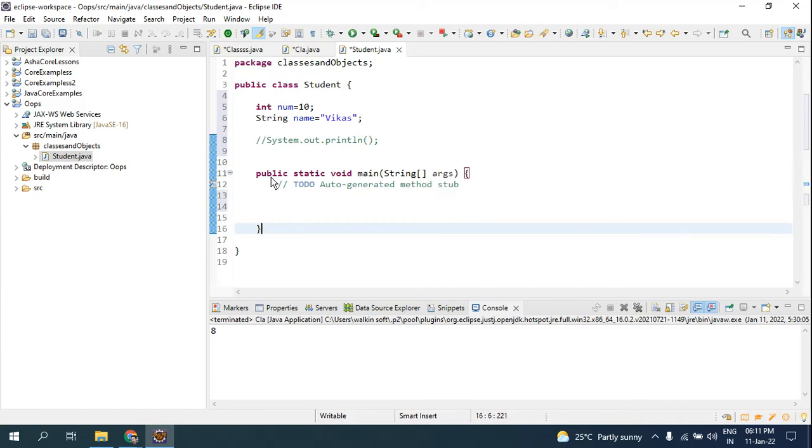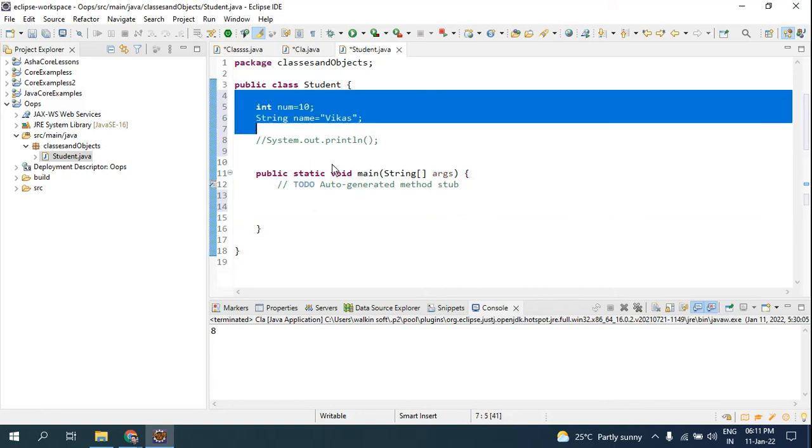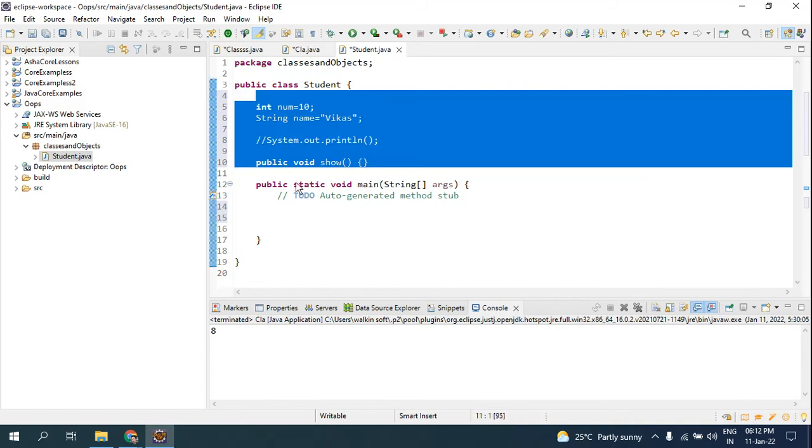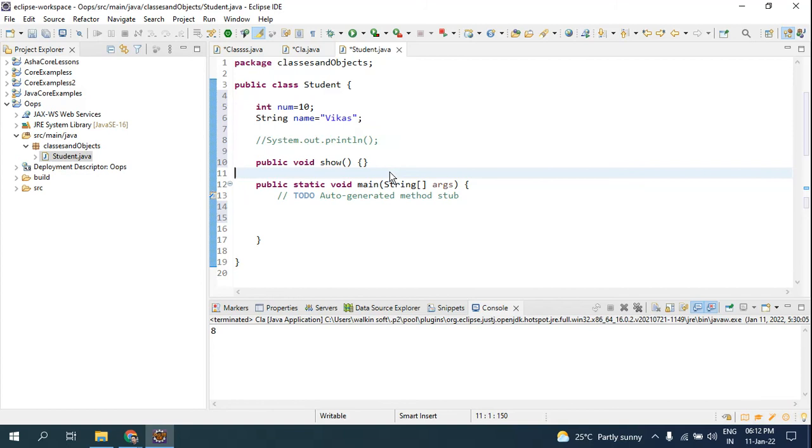So when you create a class, it's not that you should have a main method. It is that you will be having attributes and you will be having methods. And when I say methods, as I said yesterday while talking about methods, you will be having public void show. This is the method. These are the attributes of a class. This whole thing outside this main method, right, these are called attributes and methods of the class.